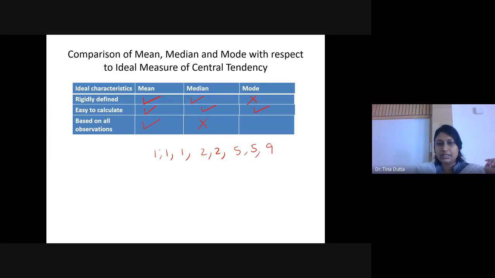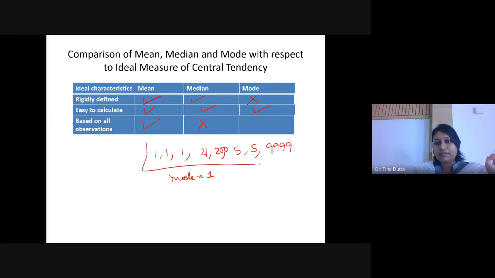What is the highest frequency? I mean, for which value is the highest frequency there? 1, right? 1 is getting repeated thrice. So here mode is 1, because the highest frequency is of this value, 3 is the frequency. So mode is 1. Now if I change all the other values, I made this 21, this I made 200, this I made 9999.